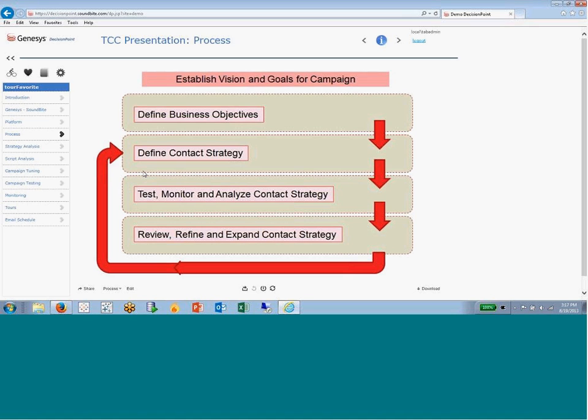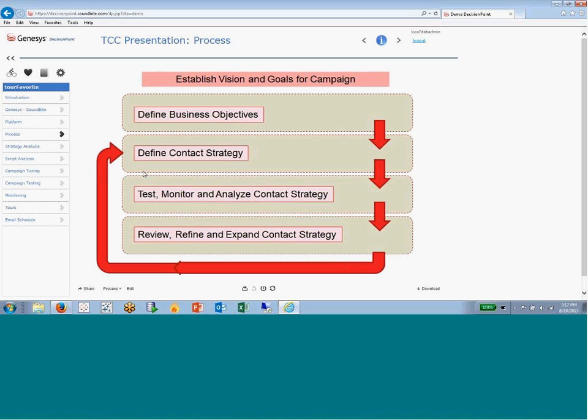So we try something. We define a contact strategy of maybe evenly pacing the calls throughout the day and the week and mixing up the device that we try, whether it's the mobile or the landline, and trying some different channels like text or email or voice. So that's defining our contact strategy, how we're actually contacting.